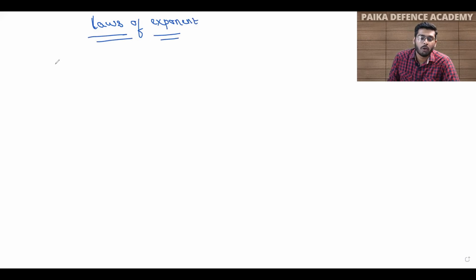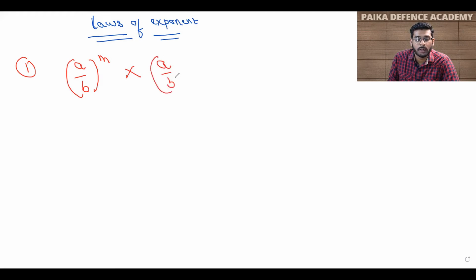A lot of questions are generally asked from these rules of exponents. So I will write here laws of exponents. Now we are going to discuss the laws of exponents. So the first law, students, you must remember: if you have a rational number a upon b raised to power m, and it is multiplied with a upon b raised to power n, then your answer will be a upon b, and your powers will get added, m plus n.